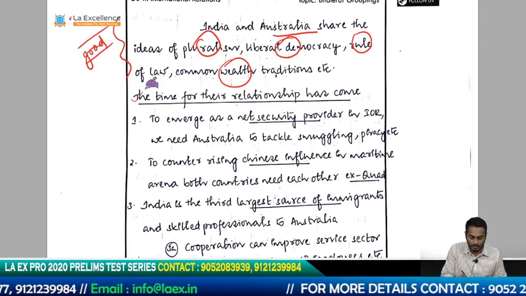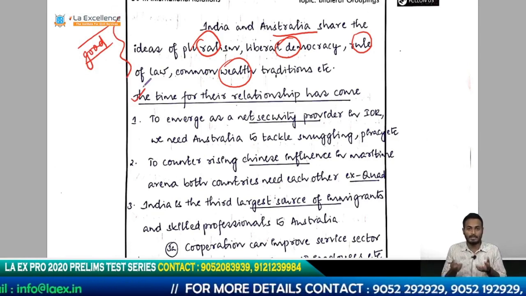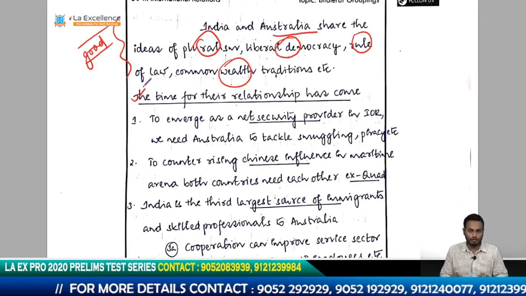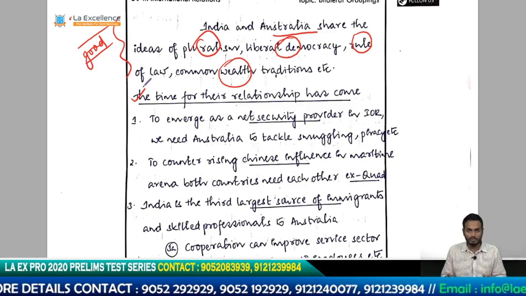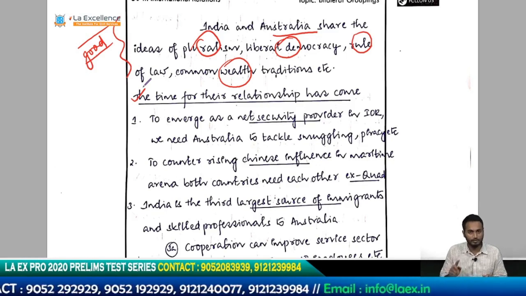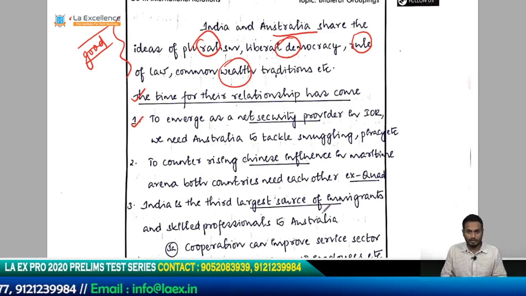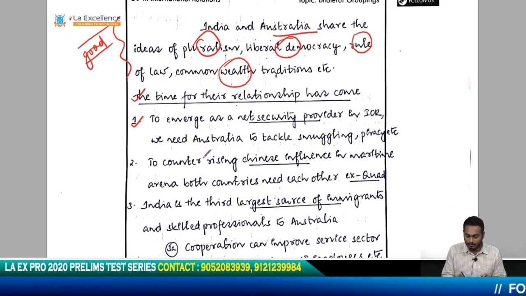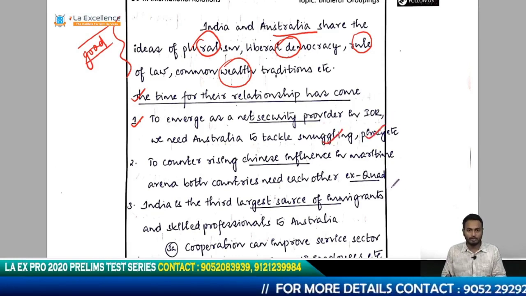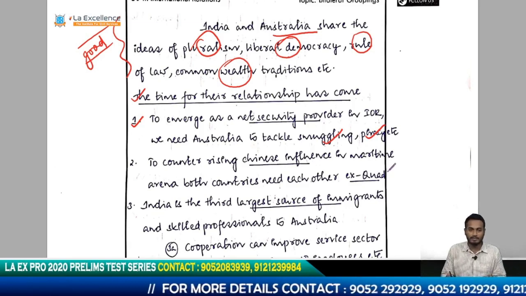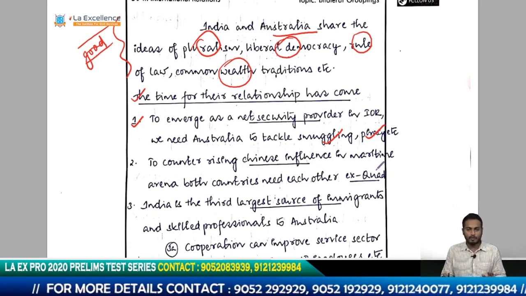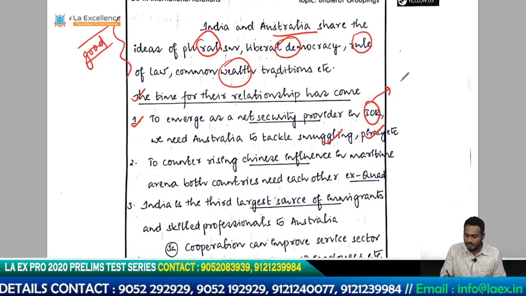Now he is trying to point out how the suitable environment has emerged in the present socio-geopolitical environment, which provides an opportunity for the India-Australia relationship to flourish. Let's see what points he has. To emerge as a net security provider in the Indian Ocean region, which is basically one of the stated goals of India, okay. So in order for this to occur, we need Australia to tackle smuggling, piracy, etc. through joint patrol, joint cooperation, bilateral exercises and so on. So it is important, okay. By IOR he means Indian Ocean region.